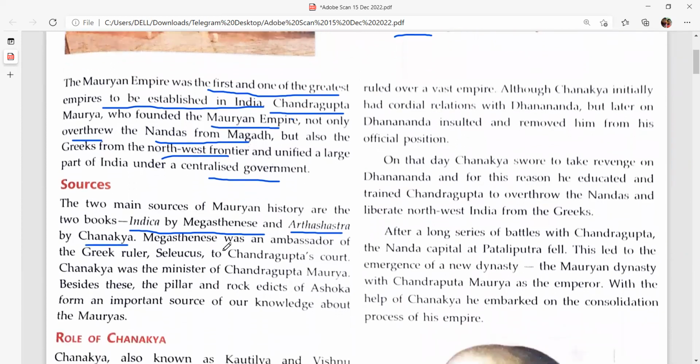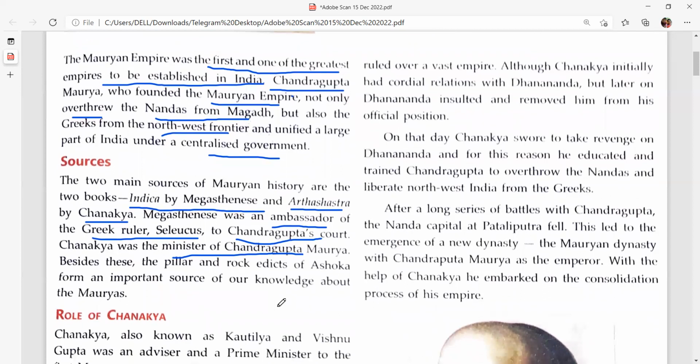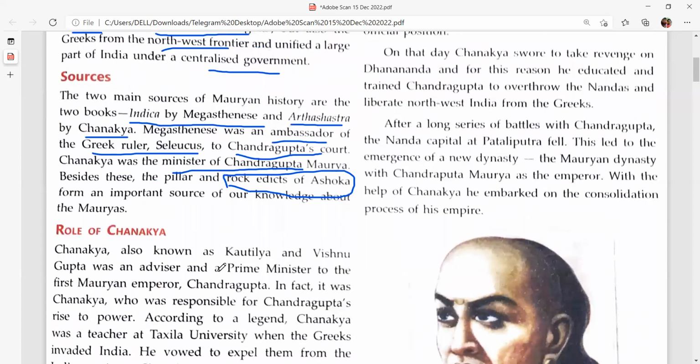So who was Megasthenes? He was an ambassador of the Greek ruler Seleucus Nicator to Chandragupta Maurya's court, and Chanakya was the minister of Chandragupta Maurya. Apart from these two sources, the lion pillar, which is installed in many places, and the rock edicts of Ashoka also tell us about the Mauryan Empire. In the establishment of the Mauryan Empire, Chanakya has a great role. So, who was Chanakya? Let us know.